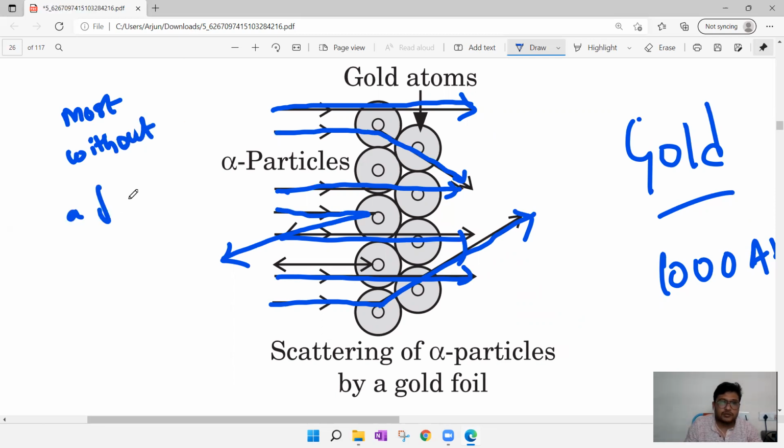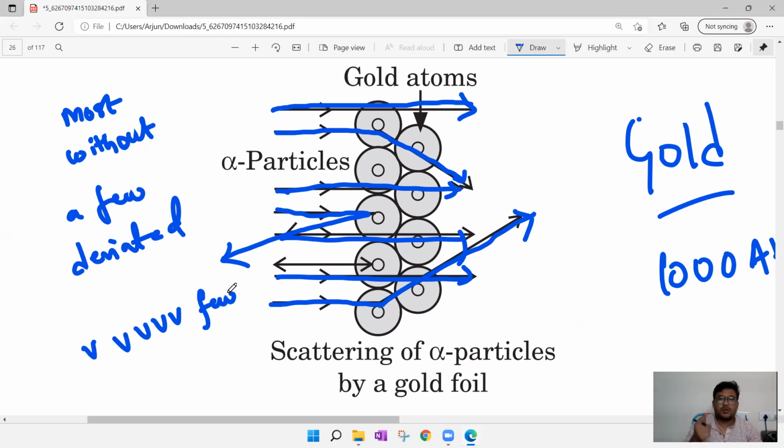A few alpha rays got deviated, but very few, maybe 1 in 1,000 alpha ray particles got exactly deflected back. So here you can observe this one.